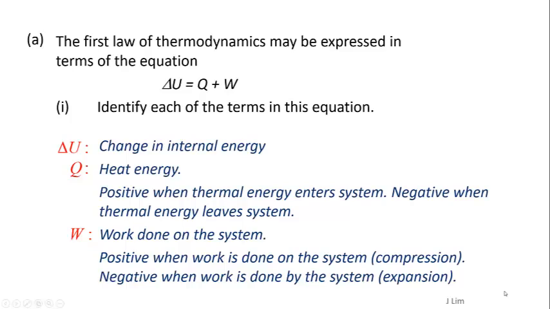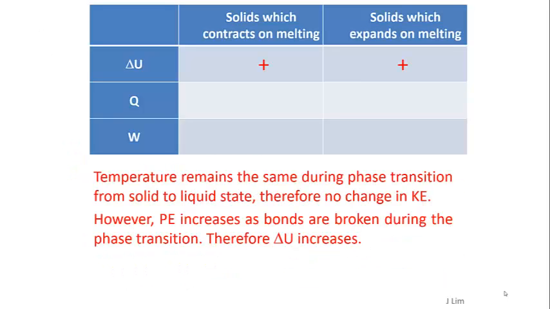Delta U is the change in internal energy, Q is heat energy, W is work done on the system. Temperature remains the same during phase transition from solid to liquid state, therefore no change in kinetic energy. However, potential energy increases as bonds are broken during the phase transition, therefore delta U increases.